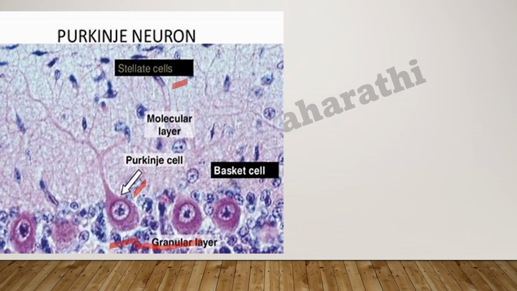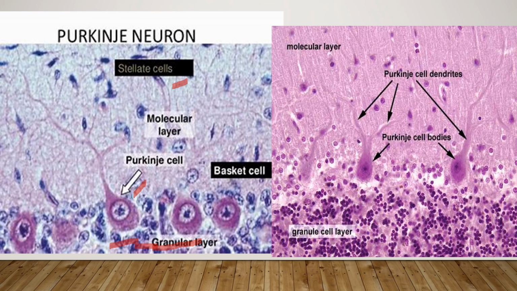I have another image here, which clearly shows the Purkinje cells in the cerebellum. This is a Purkinje cell, and here you can see the complete Purkinje cell dendrites. The dendrites are present like this. So the marked structure is the Purkinje cell.